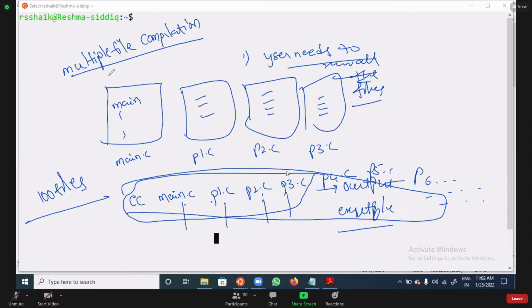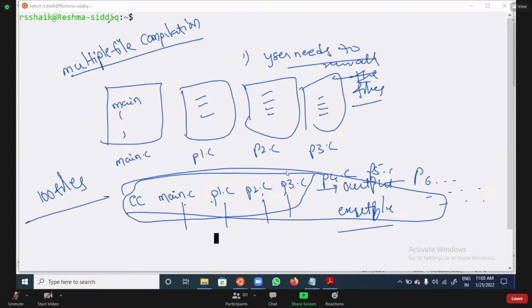If one or two file names are there, you can easily remember, but in real time you work on a project with multiple files. The project may take 6 months, 1 year, or 2 years to complete, and a group of persons will compile it. If you write all the programs in one file, it is very difficult. If you write them in multiple files, multiple file compilation, it is also difficult, because the user needs to remember the file names.